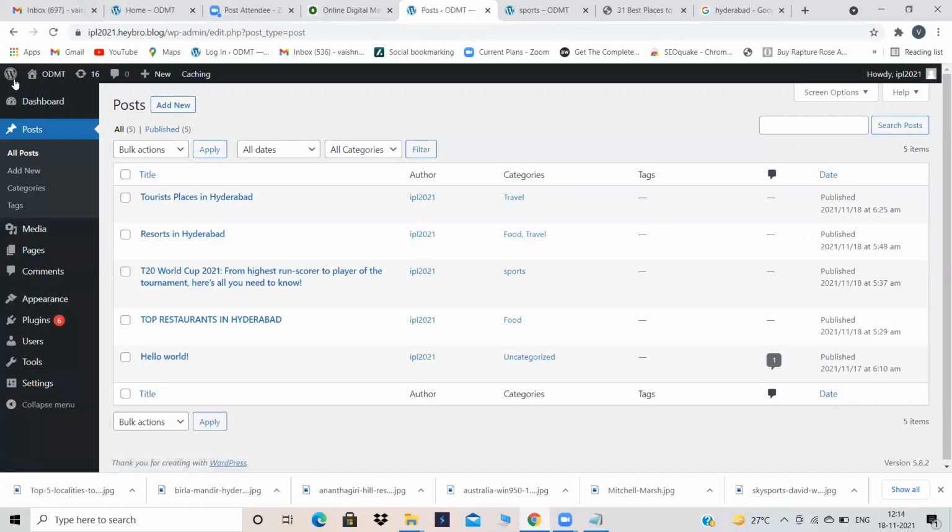Now, Kushtil, you tell me, should I add all my posts to the menu so that it will appear to the user? No. Okay, I will not add all my posts to the menu. Then what should I add into the menu? We will create categories. Yes, that is the reason we have created categories, so that we can add them to the menu. Should I add all my categories directly to the menu?